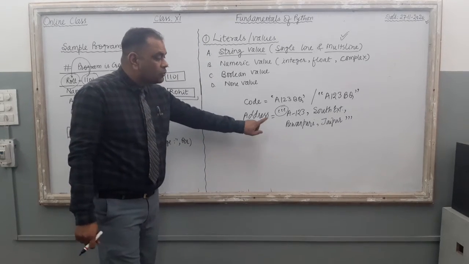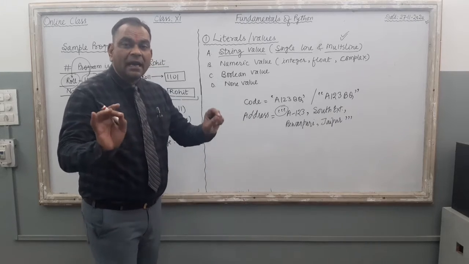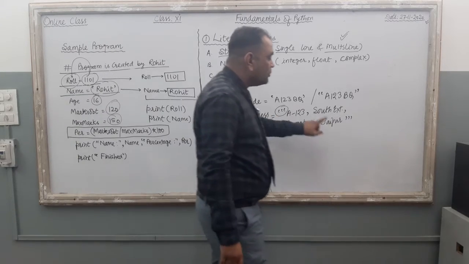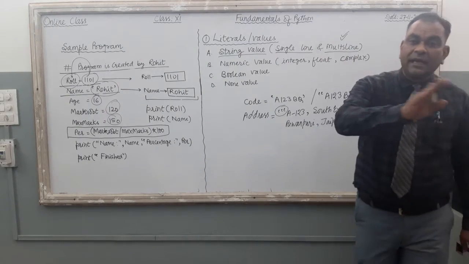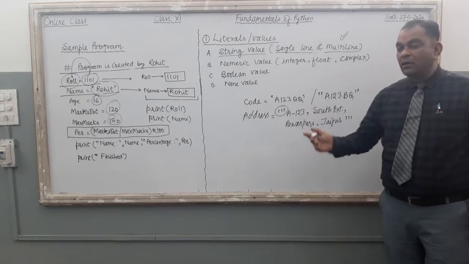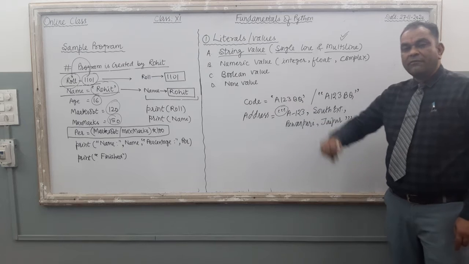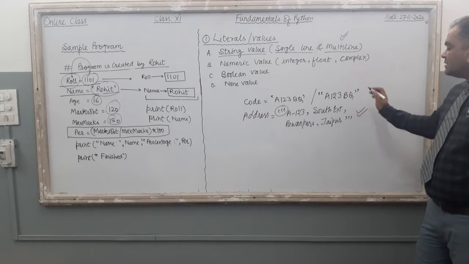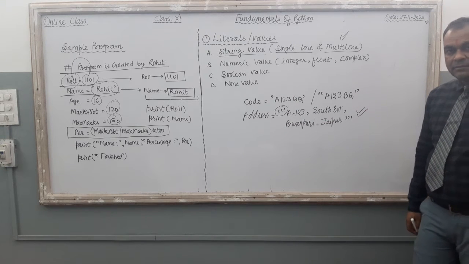To provide a multi-line input, you should use either 3 times single inverted comma or 3 times double inverted comma to supply the value to the specific variable. Now this value is treated as a multi-line value, right?